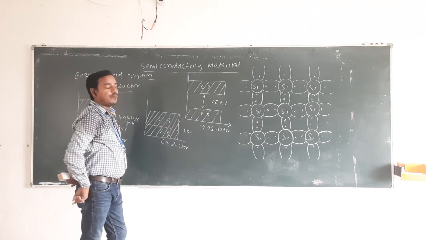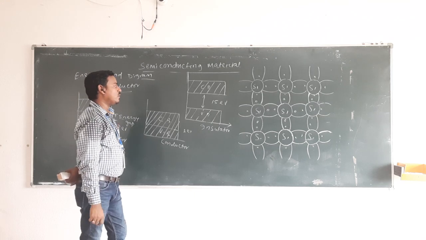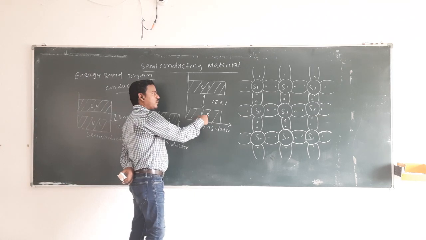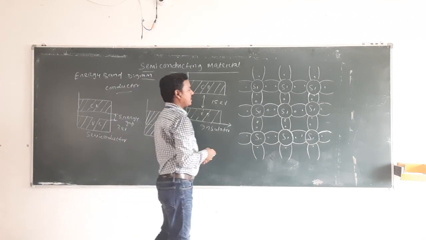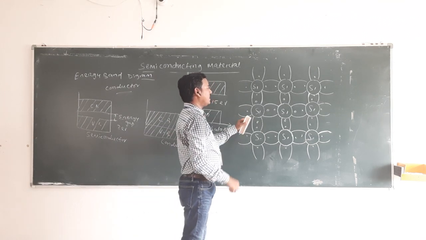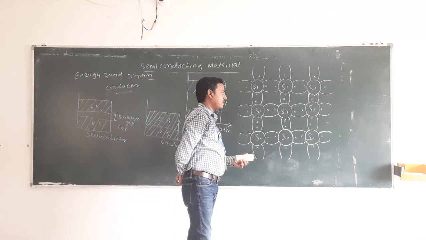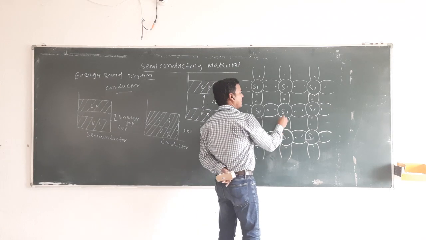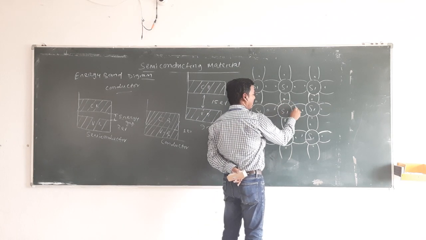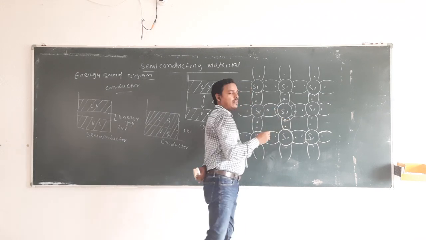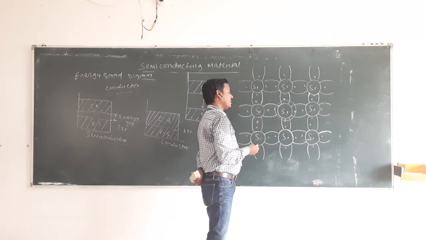So 1.5 electron volt is required to move the electron from the valence band to the conduction band. Next, in the semiconductor case, if we take silicon, then in the outermost orbit we can find 4 valence electrons which can be moved when the temperature is raised.